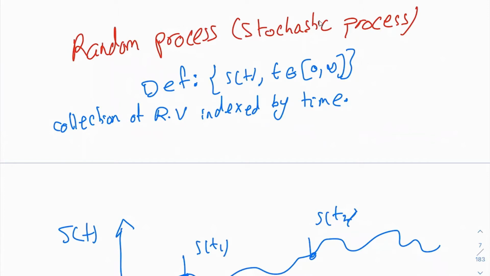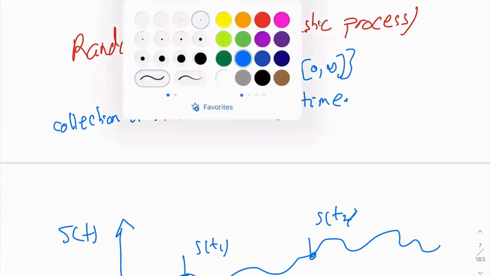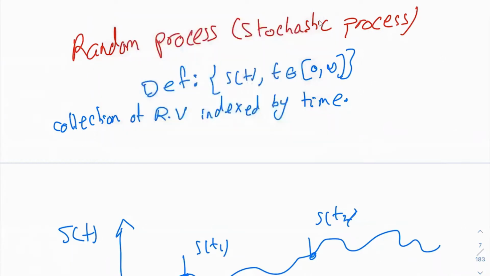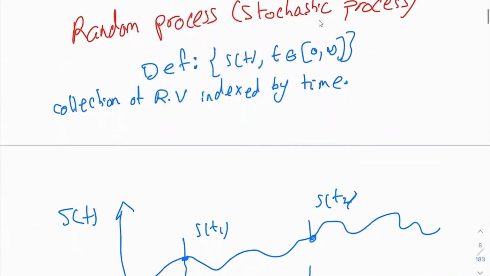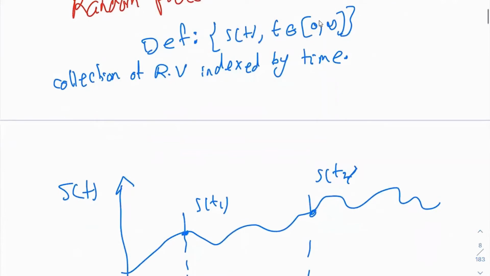All right, so there are many definitions for random processes. The first one, for example, is that a random process is a collection of random variables indexed by time. What do I mean by that? Assume the random process or a stochastic process S of t, where t is changing from 0 to infinity. So for example, here S0 is going to be one random variable. S1 is going to be a random variable. S2 is going to be another random variable. So it's a collection of random variables indexed by time.